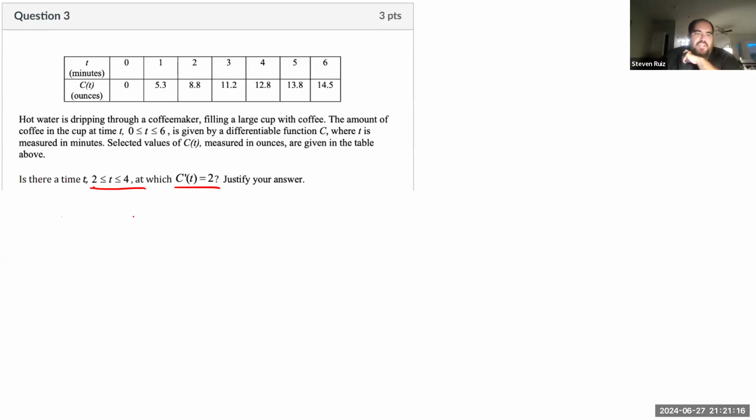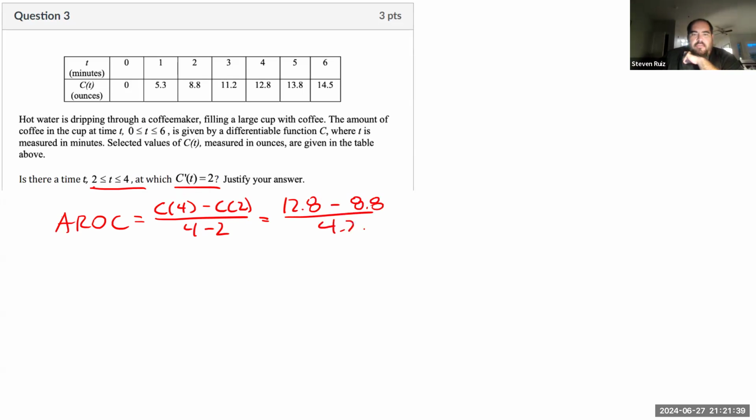So it might be tempting to jump straight to the average rate of change. Well, let's do that first. What is the average rate of change of that interval? So what is C of 4 minus C of 2 over 4 minus 2? From the table, C of 4 is equal to 12.8. C of 2 is equal to 8.8. So the numerator comes out to be 4, and 4 over 2 is 2. So my average rate of change is 2.